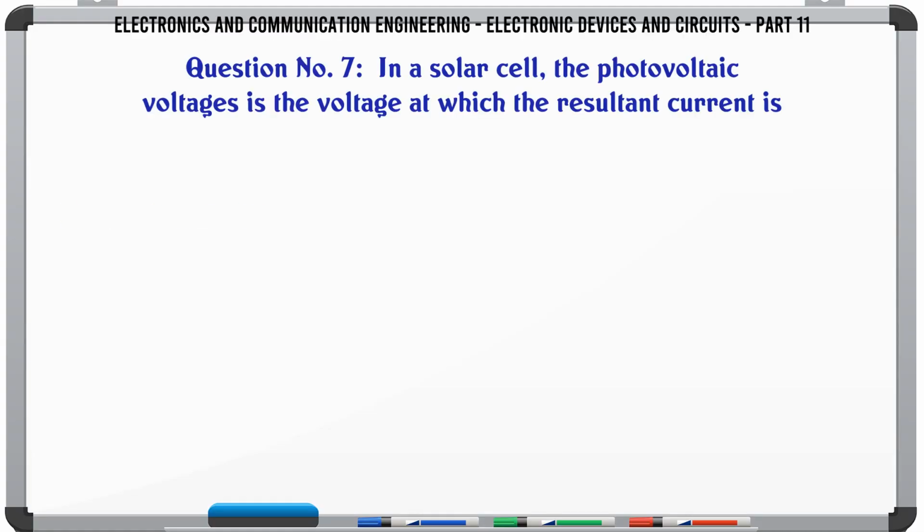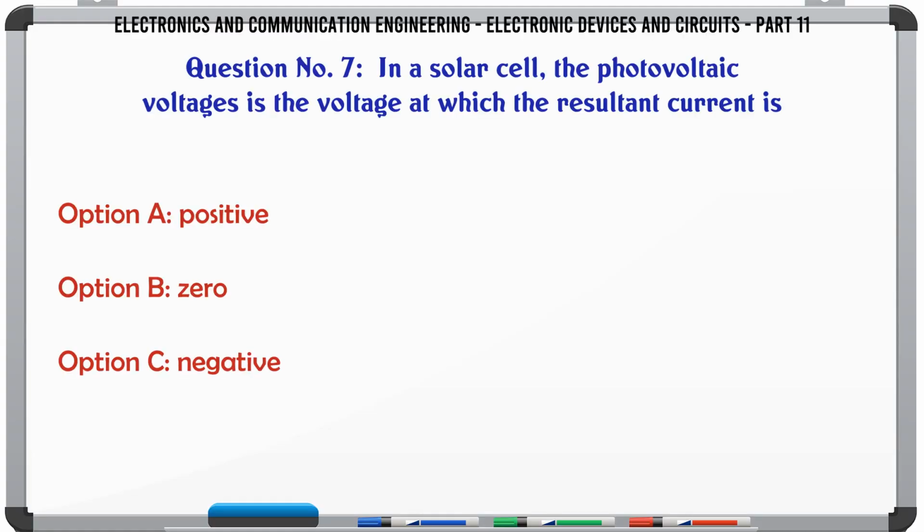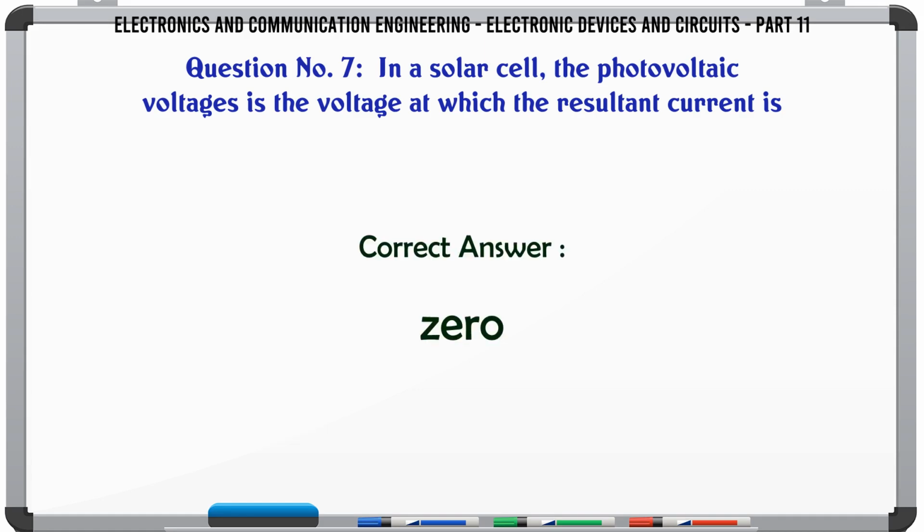In a solar cell, the photovoltaic voltage is the voltage at which the resultant current is: a. Positive, b. Zero, c. Negative, d. Rated current. The correct answer is zero.